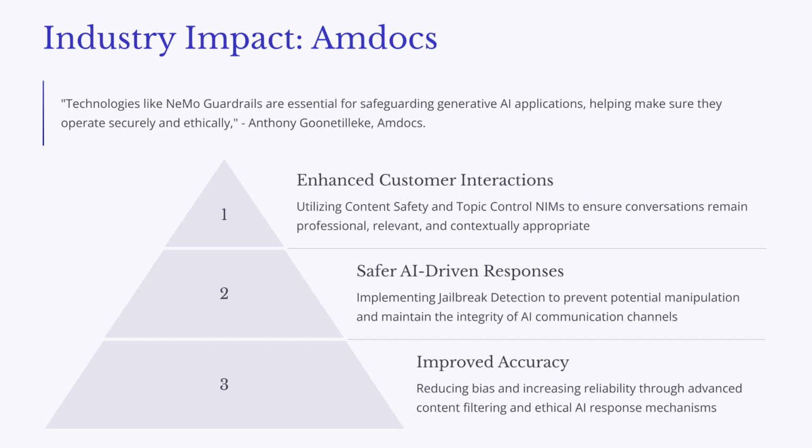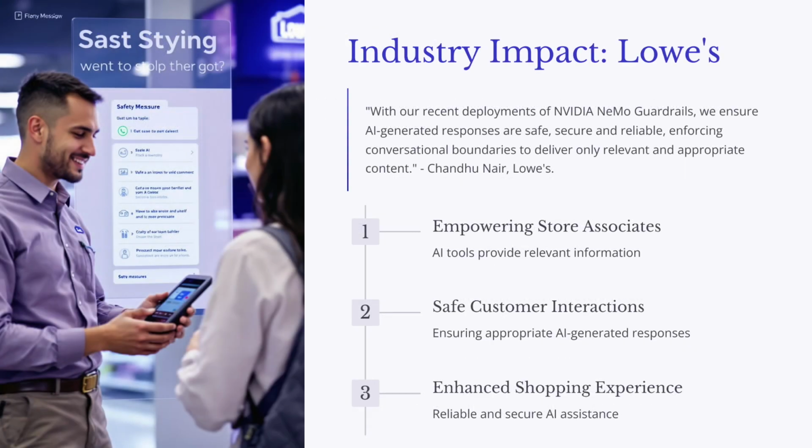So these NIM microservices are like the foundation of a safe and trustworthy AI ecosystem. They're designed to prevent unintended consequences and ensure responsible use, and pave the way for a future where AI can truly benefit humanity. But as impressive as these safety measures are, it's important to acknowledge that technology is constantly evolving. And as AI agents become more advanced, so too will the challenges of ensuring their safety and reliability.